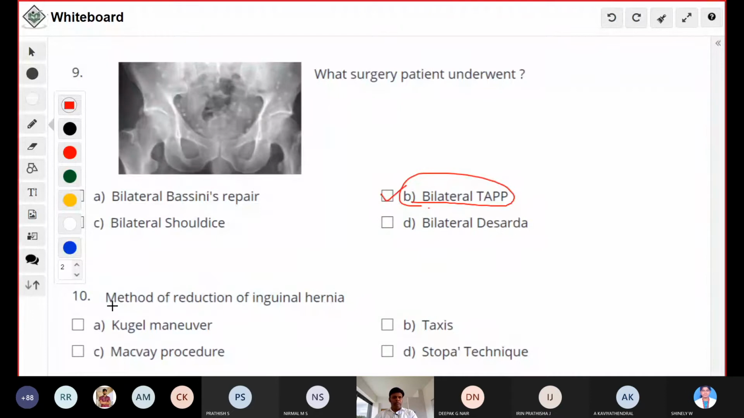What is question number 10? Method of reduction of inguinal hernia. What is this method called? It is called taxis. What do you mean by taxis? It is a method of reduction of inguinal hernia.